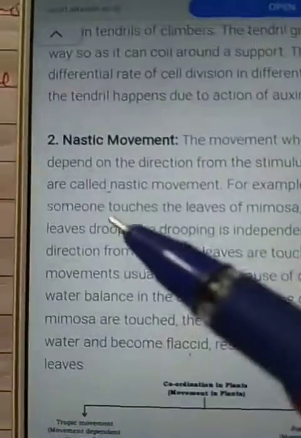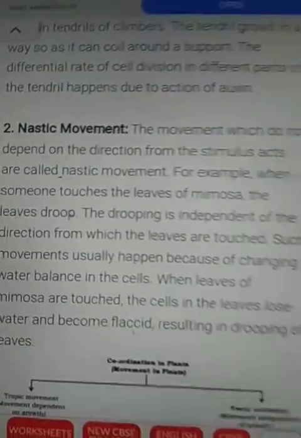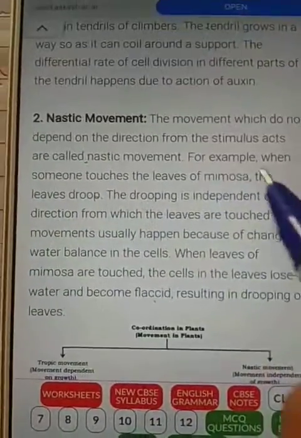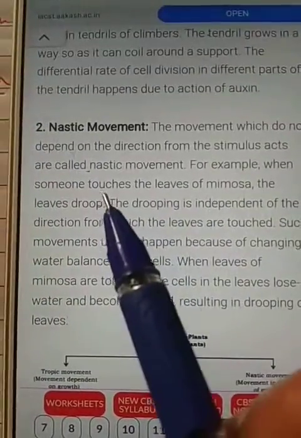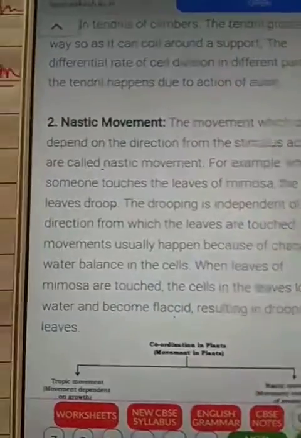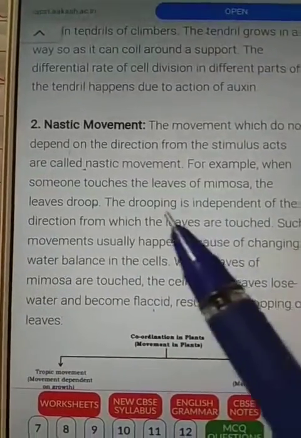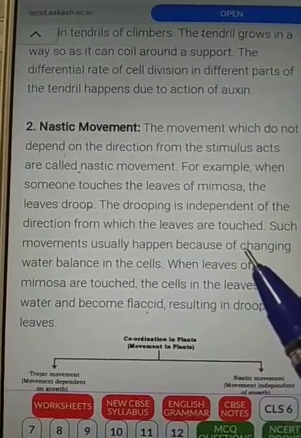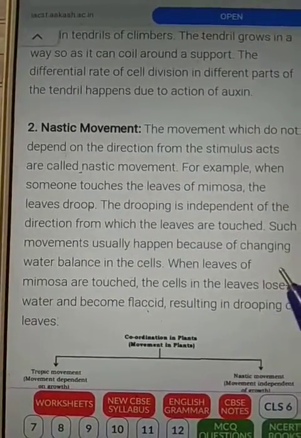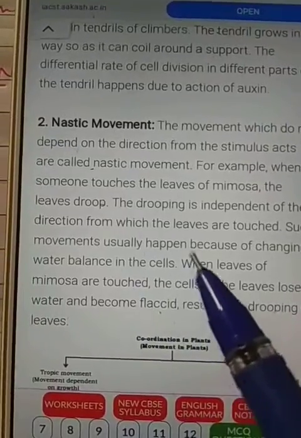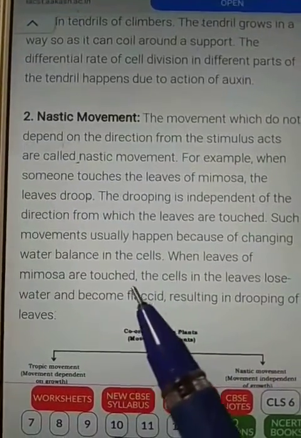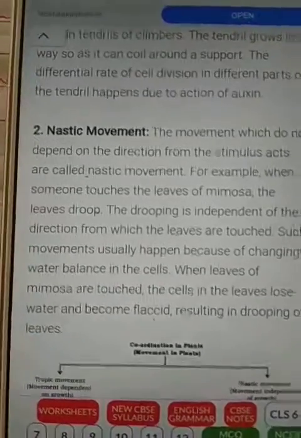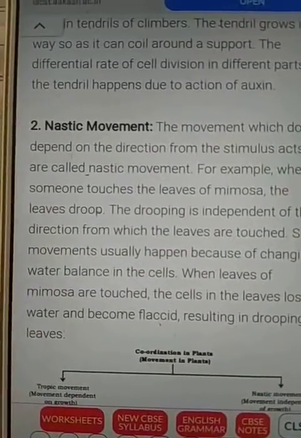This type of movement is called nastic movement. Nastic movement is movement which does not depend on the direction of the stimulus. For example, when someone touches the leaves of mimosa, the leaves droop, meaning they close. The drooping is independent of the direction from which the leaves are touched. Such movement usually happens because of a change in water balance in the cell. When the leaves of mimosa are touched, the cells in the leaves lose water and become flaccid, resulting in drooping, meaning closing, of the leaves.